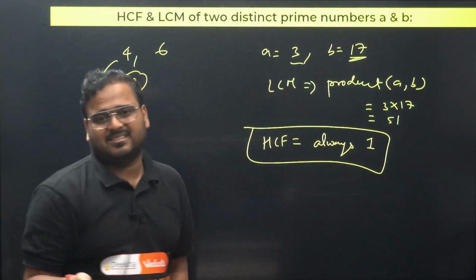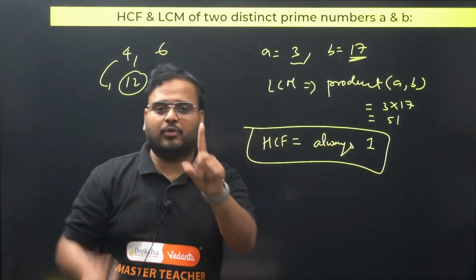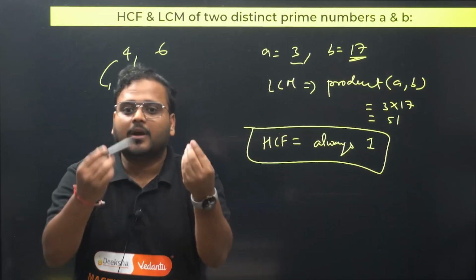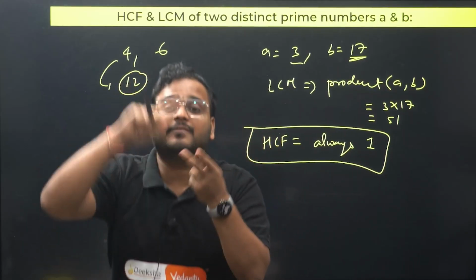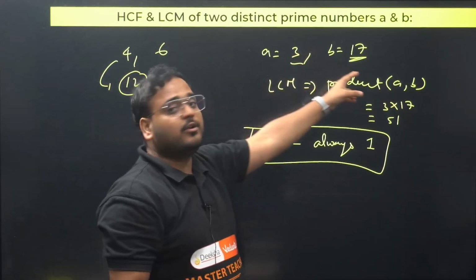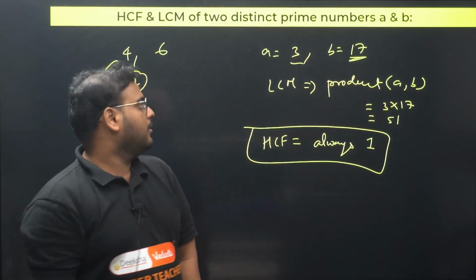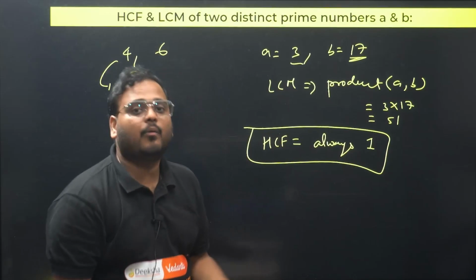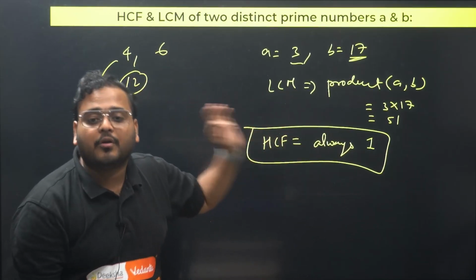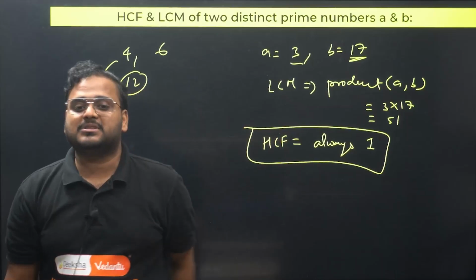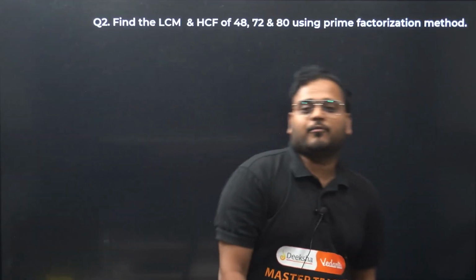They are prime, which means they have only two factors, the number itself and 1. Define the prime number: a prime number is a number which has two factors, the number itself and 1. 17 has factors 17 and 1. 3 has factors 3 and 1. Then how can it have any other factor? The highest common factor will always be 1 for two distinct prime numbers. Okay. Moving on.